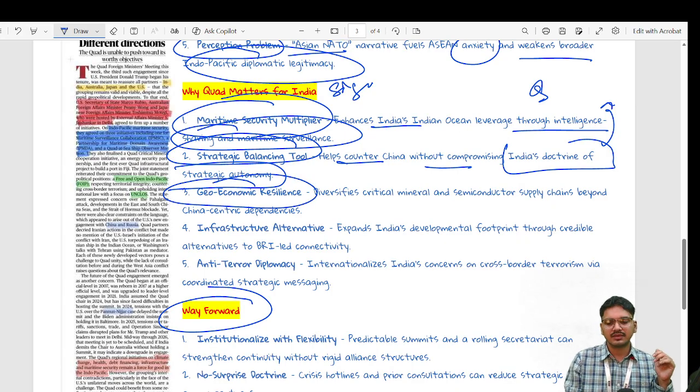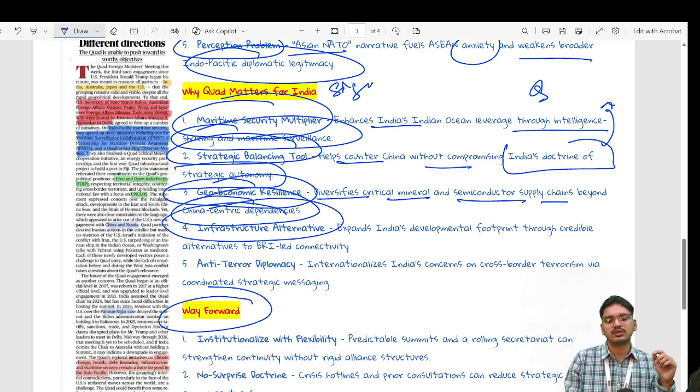Geoeconomic resilience. As we have seen in the outcomes of the meeting, there was a dialogue on critical minerals. So it diversifies critical minerals and semiconductor supply chains beyond China-centric dependency.